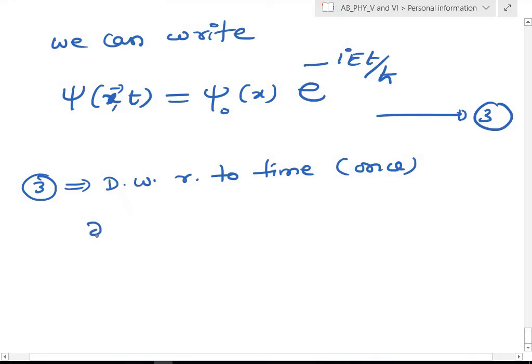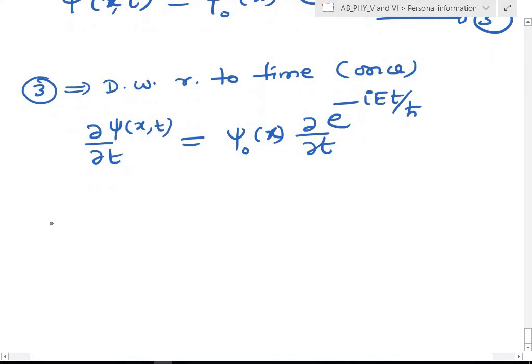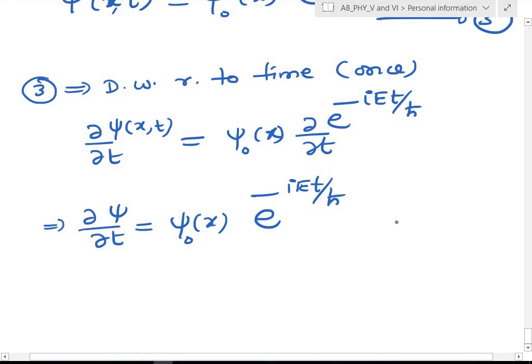Psi has both x and t, but psi naught has no time, so it is simply psi naught(x). So when I differentiate with respect to time, ∂psi/∂t is psi naught(x) e^(-i E t/ħ), and then again a factor of -i E/ħ.